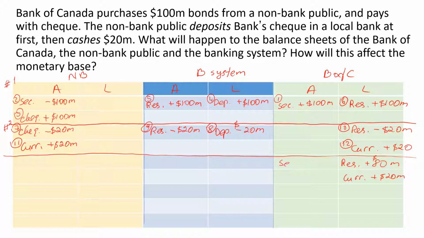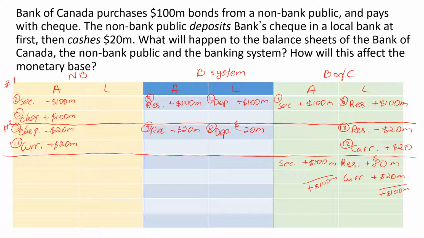Securities have increased by $100 million. Overall, liabilities have increased by $100 million, and assets have increased by $100 million. Therefore, Bank of Canada's balance sheet is in balance.